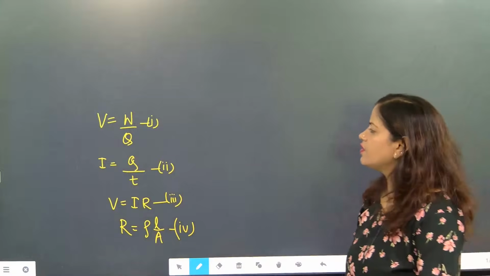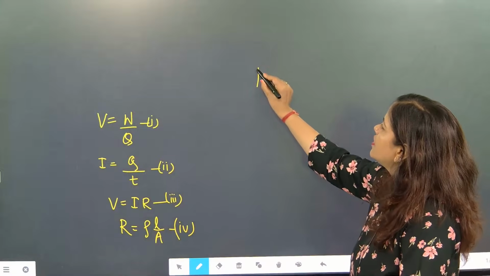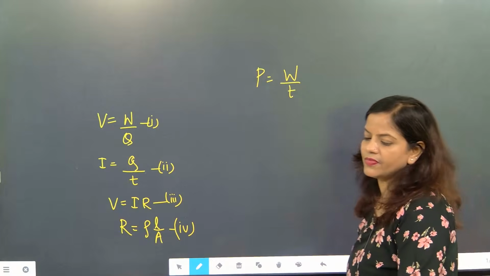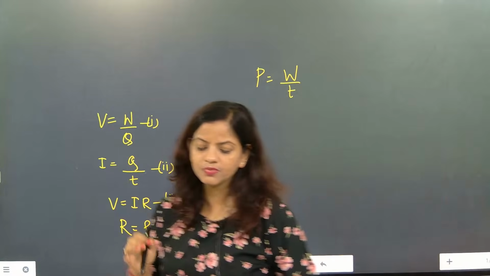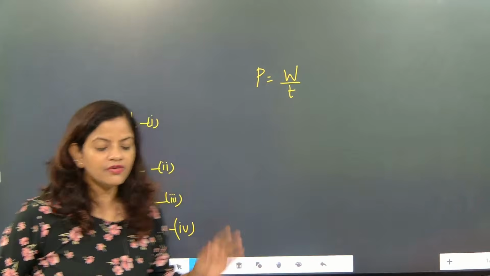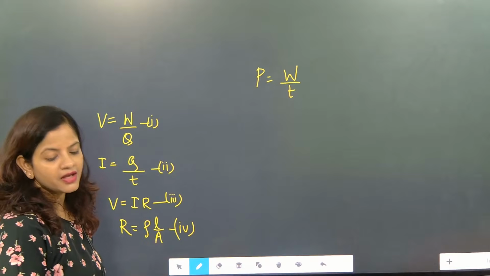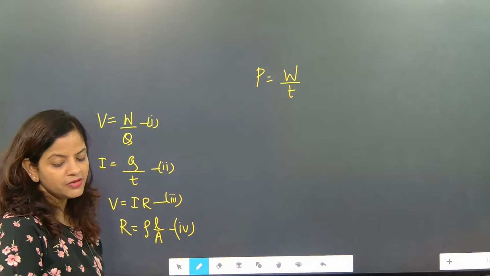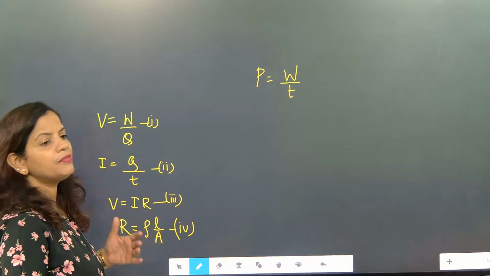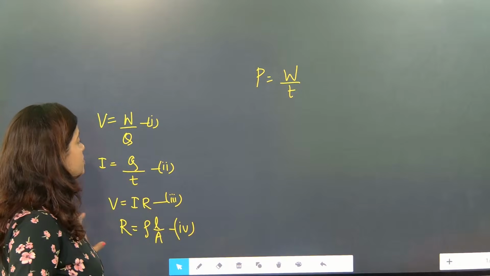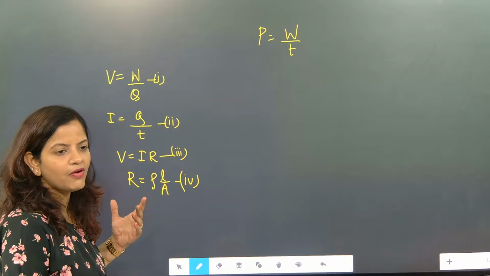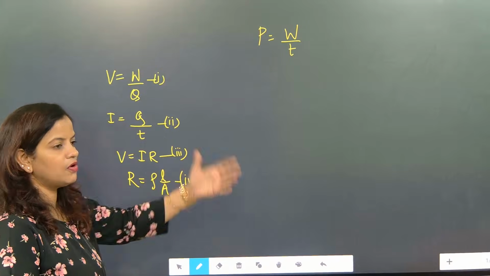Now we are going to introduce what? Power is equal to work done by time. So definitely how much power will be there, that much work will be done. If I am having lower power, like in a very simple way, when somebody asks you how much power you are having, you will say, I can lift 5 kg.